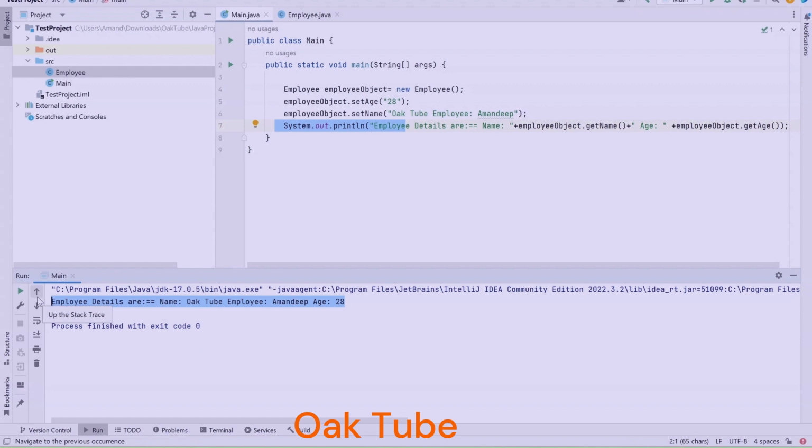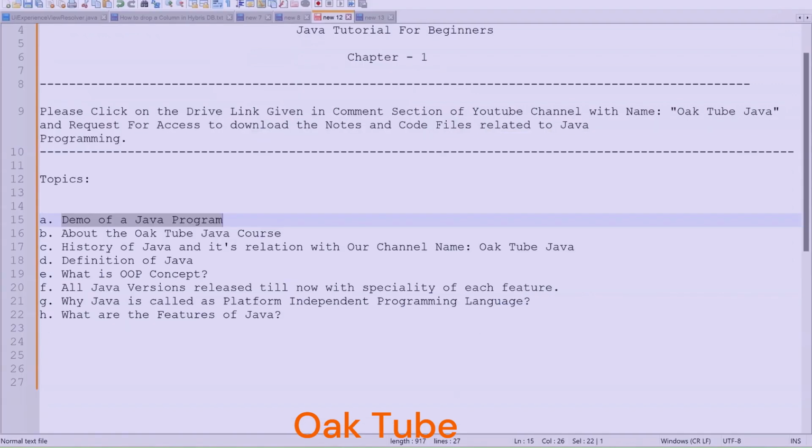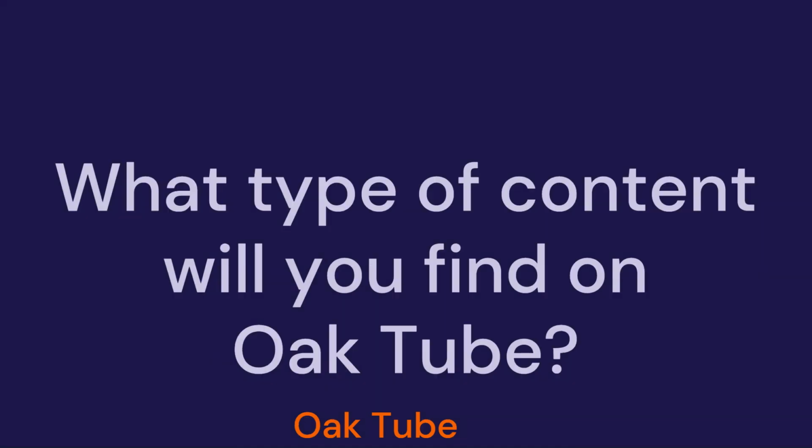How these details are getting printed over here, what method I have used, I will be explaining all these concepts in other videos. But I hope now you have seen a brief demo of a Java program, how a Java program looks like. Why we create a Java program, and what are the benefits of creating a Java program, we are going to learn in other videos. Now I hope it is clear to you how a Java program looks like.